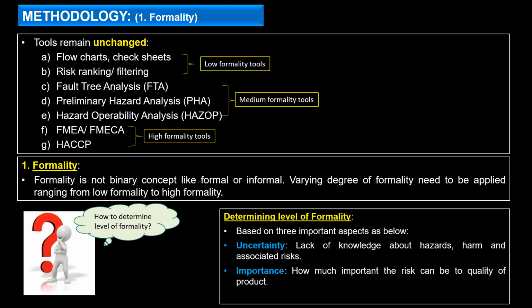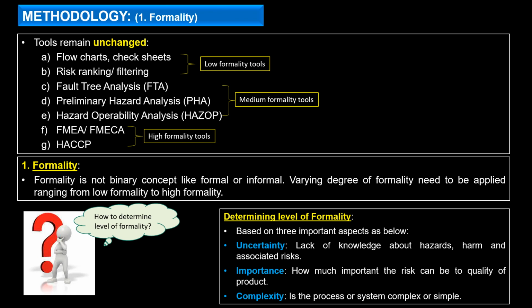Second is importance. How important can the risk be to the quality of the product? It is based on the decision whether this is going to be highly impacting to the quality of the product or less impacting. And third is complexity. Is the process or system complex or simple? If the process is complex, definitely a high level of formality is needed because we don't understand the process that much. And if it is simple, a low level.